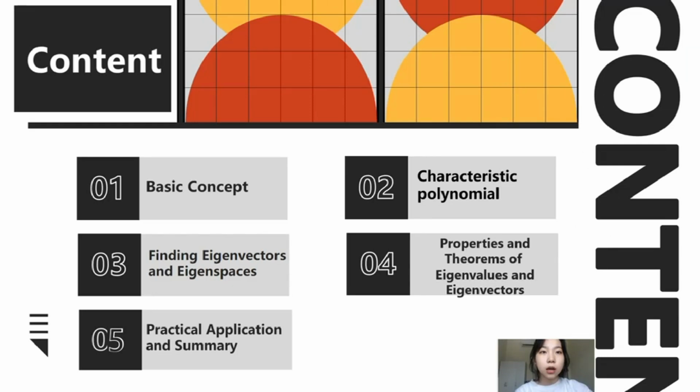This video consists of 5 parts. The first part is basic concept. The second part is characteristic polynomial. The third part is finding eigenvectors and eigenspaces. The fourth part is properties and theorems of eigenvalue and eigenvectors. And the fifth part is practical application and summary.